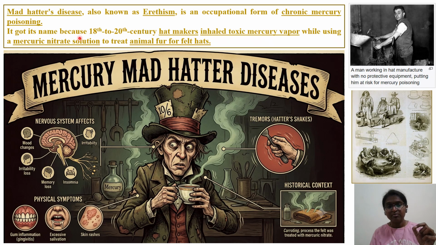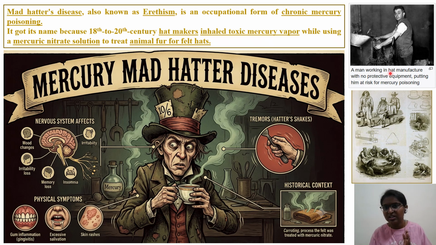It got its name because 18th and 20th century hat makers inhaled toxic mercury vapor while using mercuric nitrate solution. This was the mercuric nitrate solution used when they were preparing hats. They were exposed repeatedly over a period of time. These workers inhaled mercury nitrate vapors to treat animal fur for felt hats. With this animal fur they used to prepare those hats.